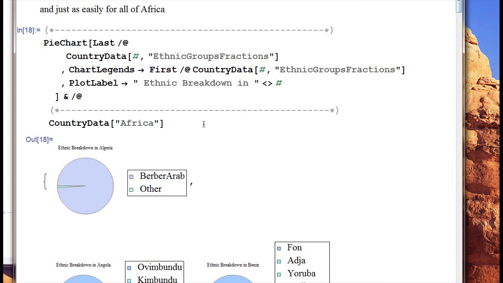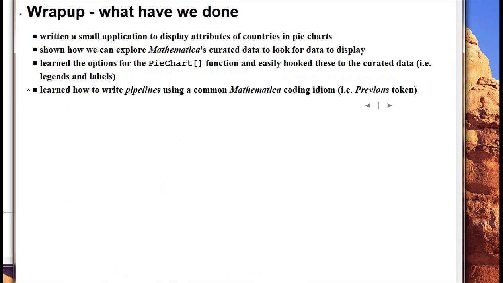So anyway, we have what we needed. These small commands do the whole thing very quickly. And let's wrap up what we've covered. So we wrote a small application to display attributes of countries in pie charts. We've shown how we can explore Mathematica's curated data to look for data to display. We've learned the options for pie chart, the pie chart function, and easily hook these to the curated data, legends and labels. And we've learned how to write pipelines with the percent previous token using a common Mathematica idiom.